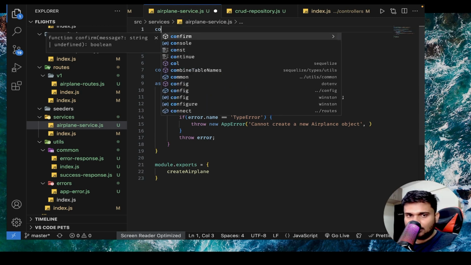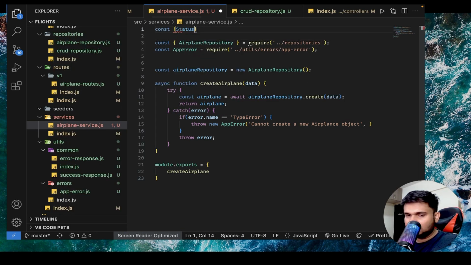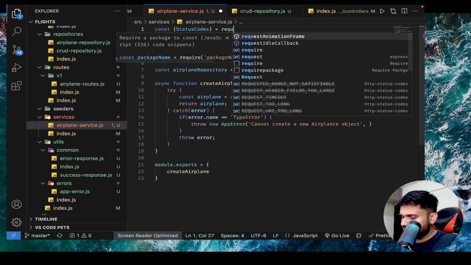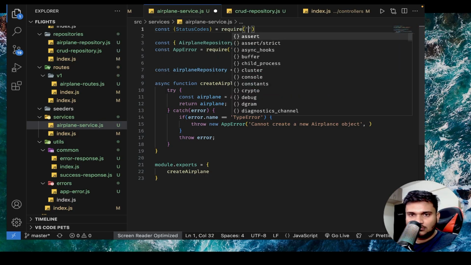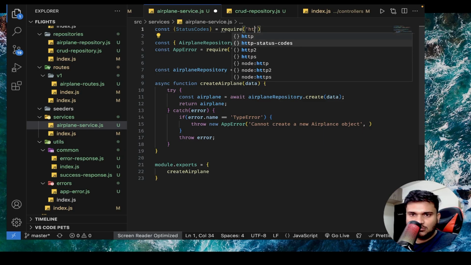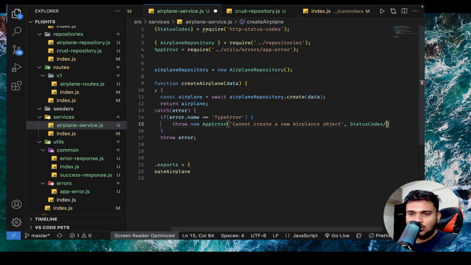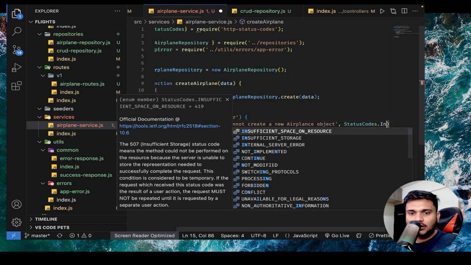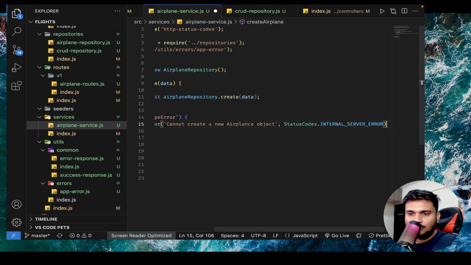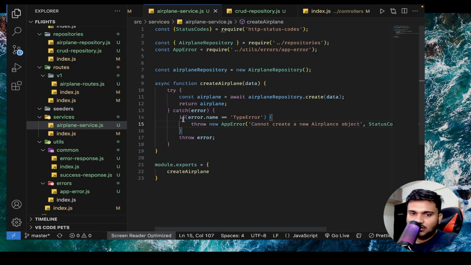So const StatusCodes is equal to require HTTP status codes, and we will say StatusCodes.INTERNAL_SERVER_ERROR. Okay, we are going to send this object because if we got a TypeError, that means internally something was not going well, and that's why we are getting this error.